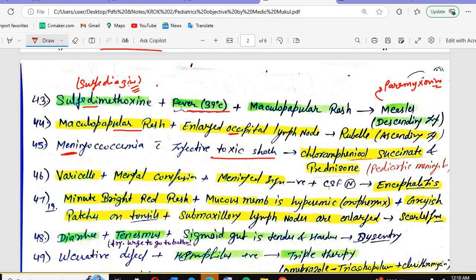Remember, pediatric meningitis. What treatment will you give? Chloramphenicol succinate and prednisolone will be given.